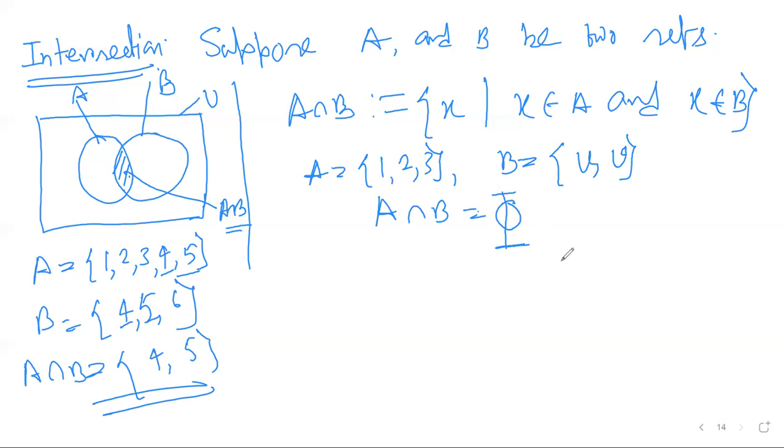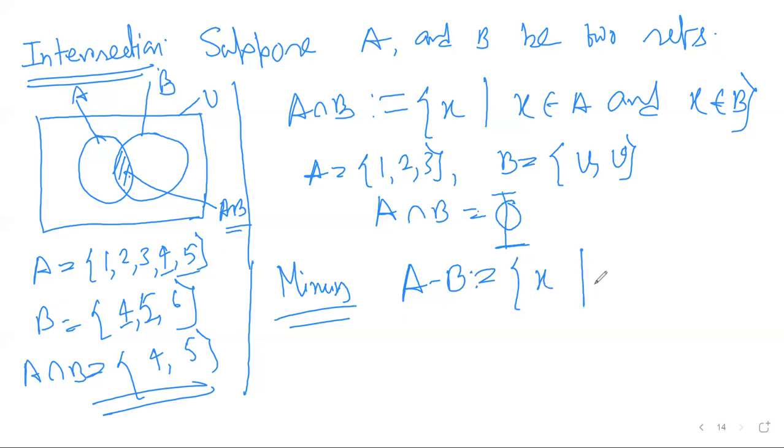The next operation is set minus. So A minus B is the set defined as those elements x which belong to A but x does not belong to B.